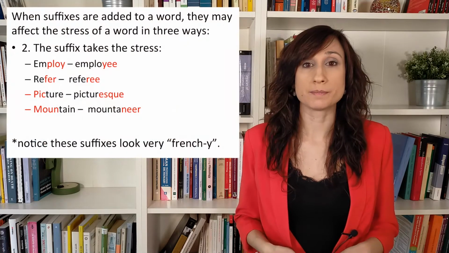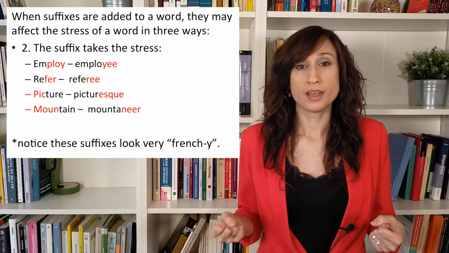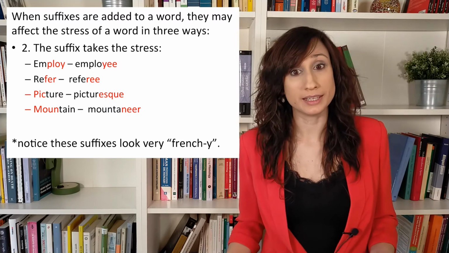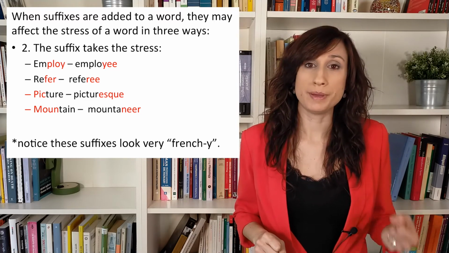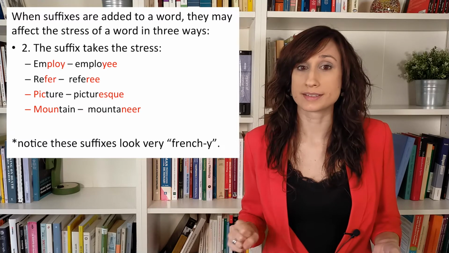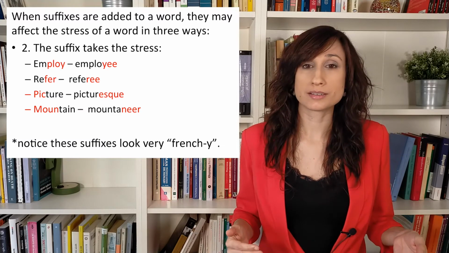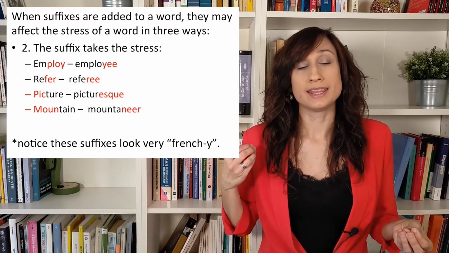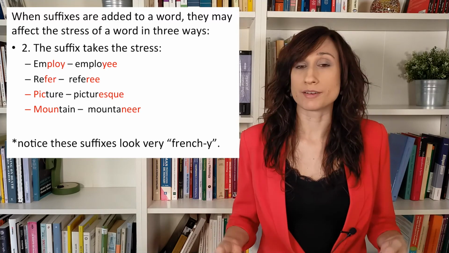The second thing that may happen is that the suffix itself takes the stress. Have a look at these words. Employ, employee. Refer, referee. Picture, picturesque. Mountain, mountaineer. So regardless of where the stress was in the original word, the derived word has the stress on the suffix.